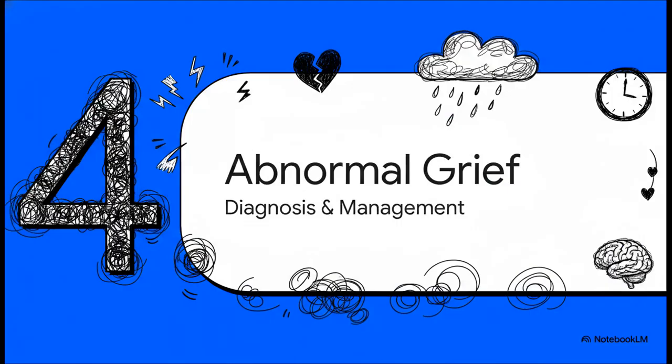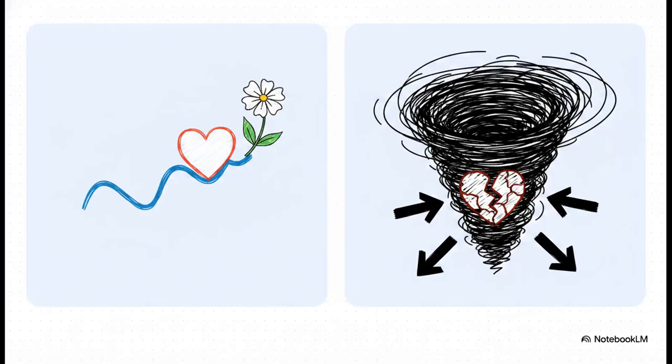Okay, that brings us to our fourth and final module, abnormal grief. Let's look at the exact clinical markers for when normal grieving crosses the line. Look, grief is a universal human experience. We all go through it, but there are exact clinical markers for when normal mourning crosses that line into pathology. Normal grief involves fairly predictable stages: temporary denial, depression, and ultimately acceptance.